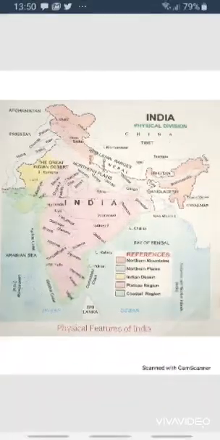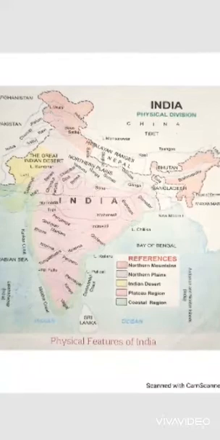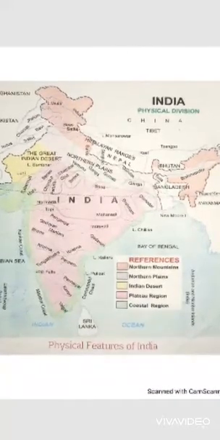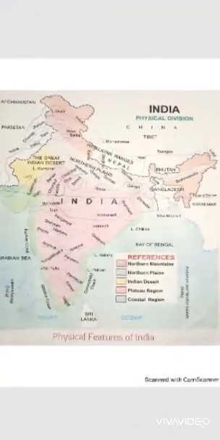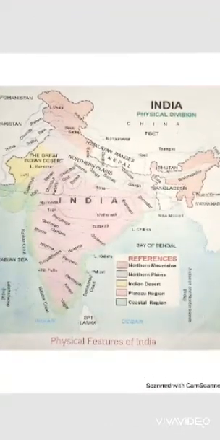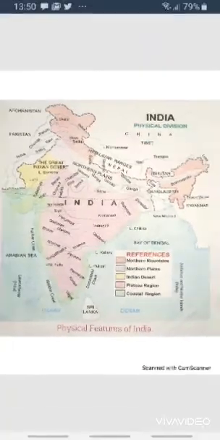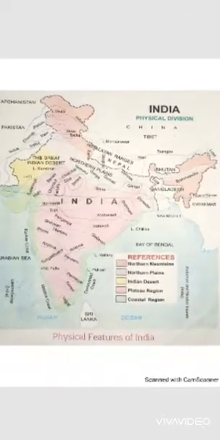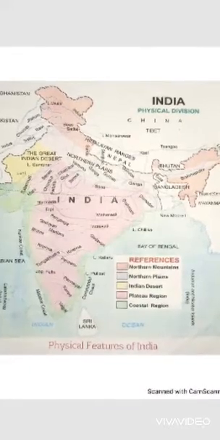Every person has neighbors. Like this, a country also has neighbors. Neighboring countries of India: India is situated in the southern part of the continent of Asia. The neighboring countries are: number 1, China, Bhutan and Nepal in the north; number 2, Sri Lanka and Maldives in the south; number 3, Afghanistan and Pakistan in the northwest; number 4, Myanmar and Bangladesh in the east.